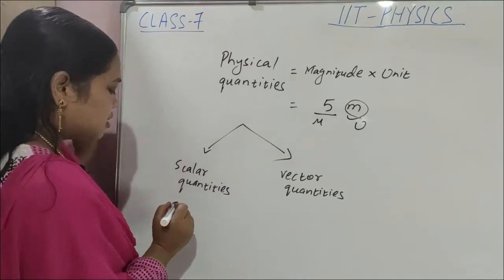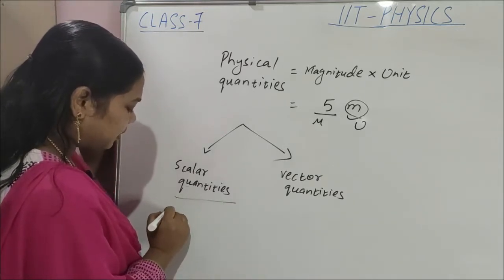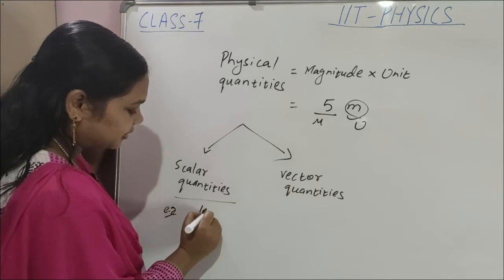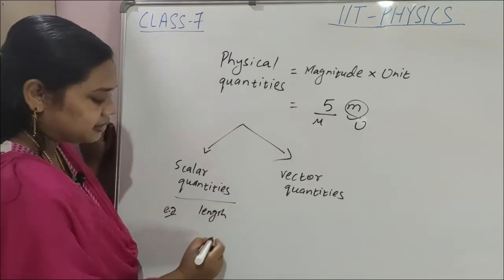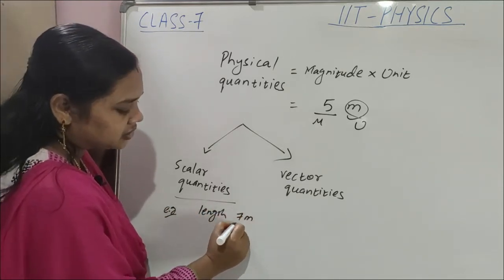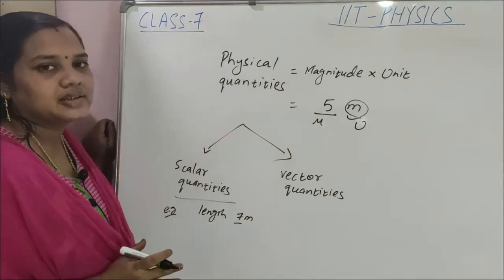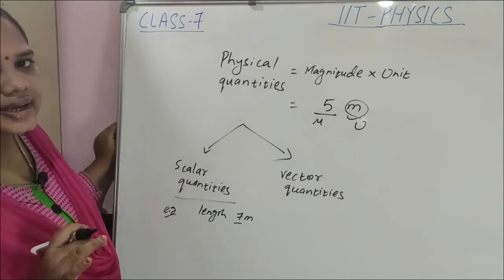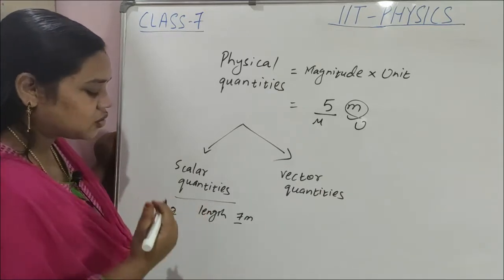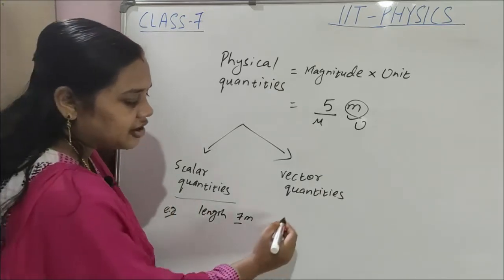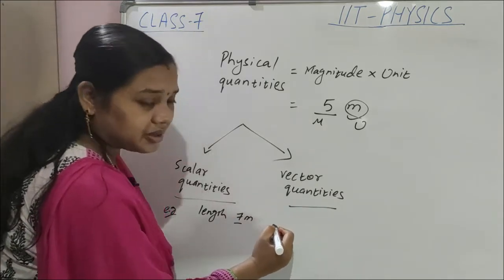See children, scalar quantity, example, length. Length like 7 meter. Only magnitude and unit, but nothing about the direction. So length is a scalar quantity. Vector quantity, displacement.